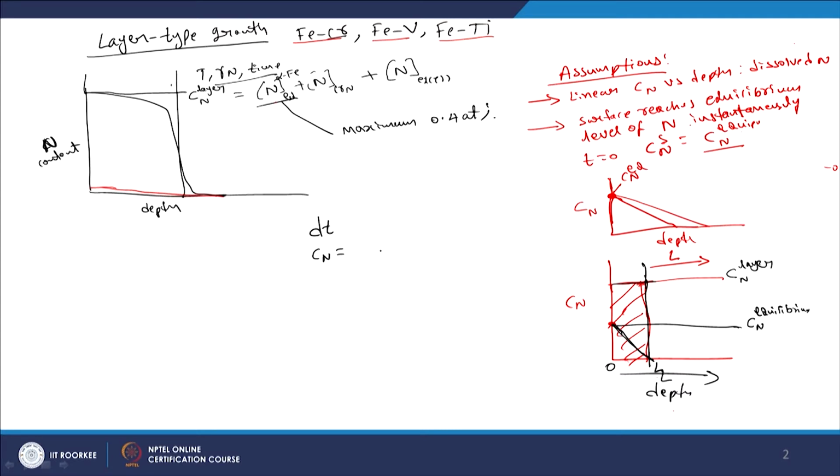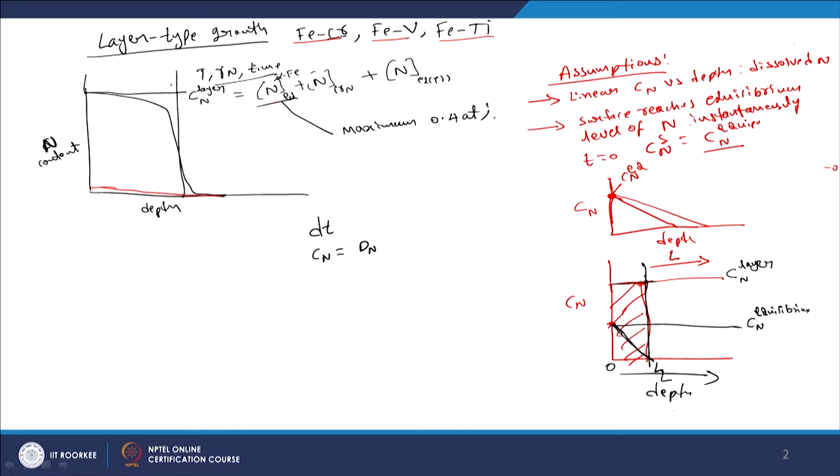One can get it from Fick's first equation, that will be the diffusivity of nitrogen times the gradient in composition. In this case the gradient would be Cn equilibrium divided by L, right.